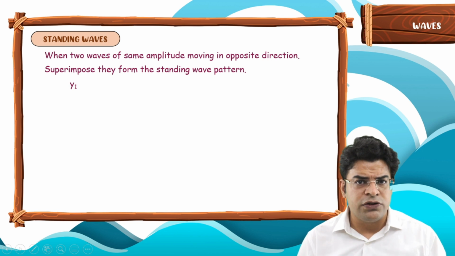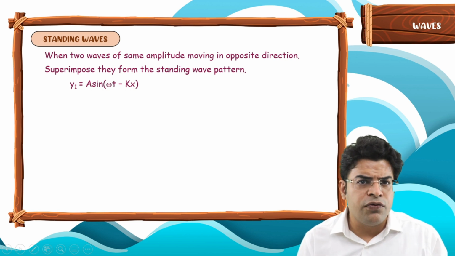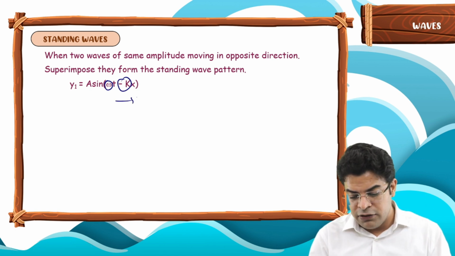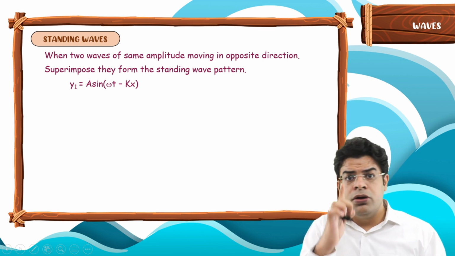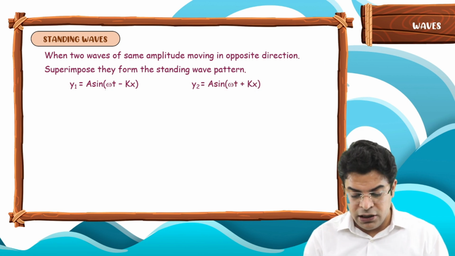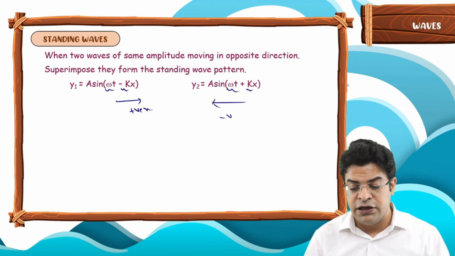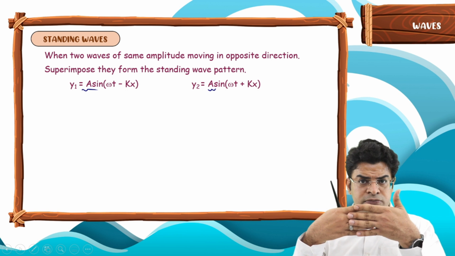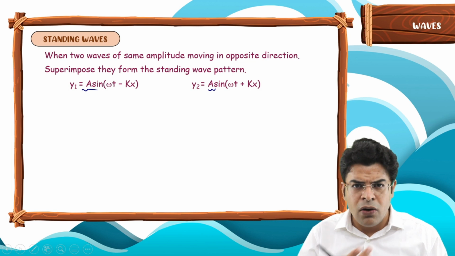Let's say the equation of first one is given by y1 equals a sin(omega t minus kx). Just by looking at the coefficients of t and x, you can see they have got opposite sign. This wave must be moving in the positive x direction. Similarly, think of another wave of same amplitude moving in the negative x direction. So y2 equals a sin(omega t plus kx). Here they have got opposite sign, so this moves in positive x. Here they have got same sign, so this wave moves in negative x. Now when two waves of same amplitude moving in opposite direction superimpose, what they give rise to is called a standing wave pattern. How? Let's see.